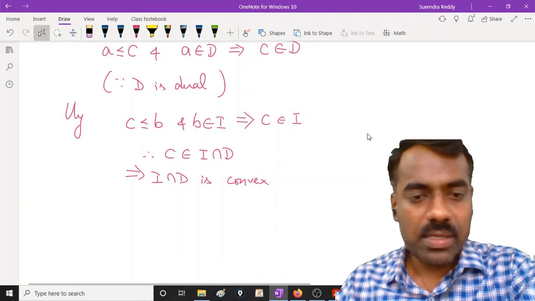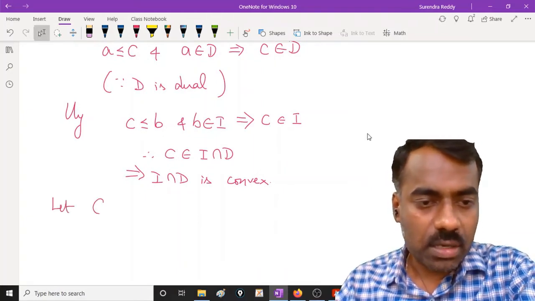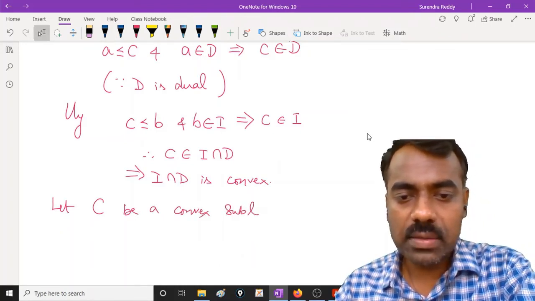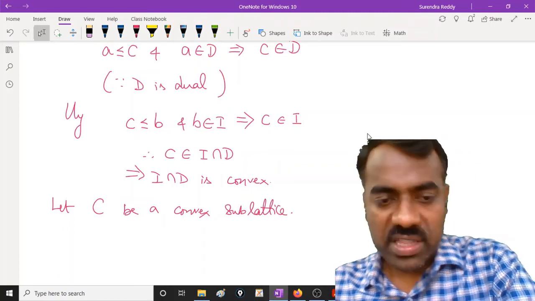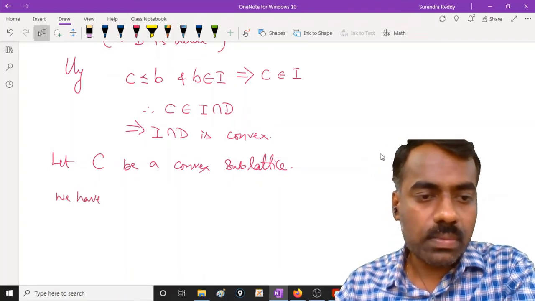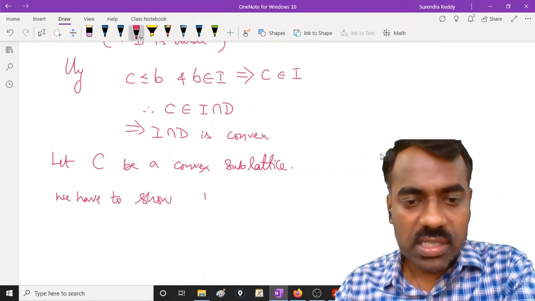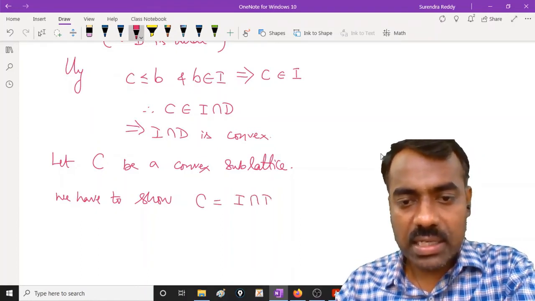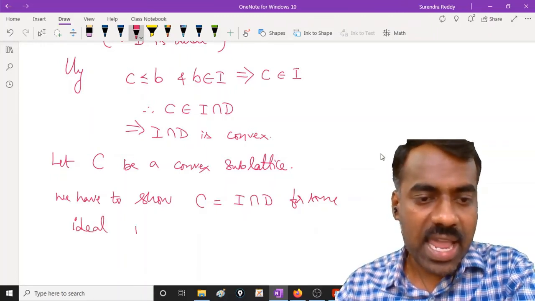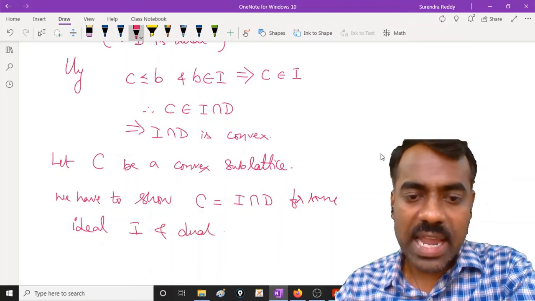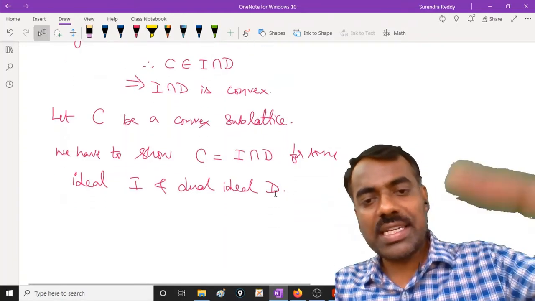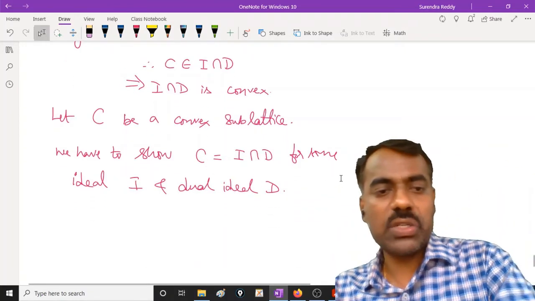That we will prove. Suppose C is a convex sublattice. Then for this C, we have to show that C is equal to I intersection D for some ideal I and dual ideal D. Is this clear? If we can show this, and of course we will show that this representation is unique. First we will show this much.